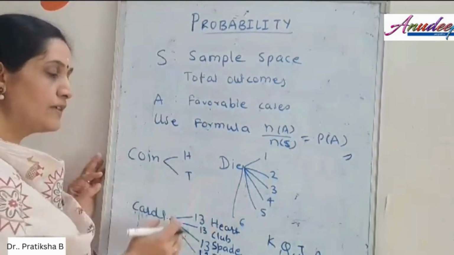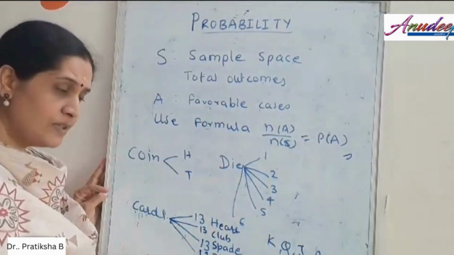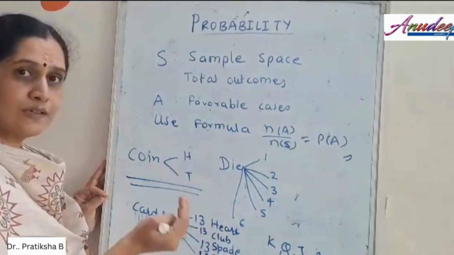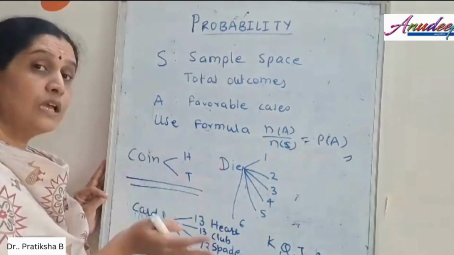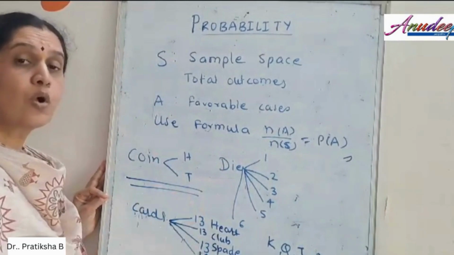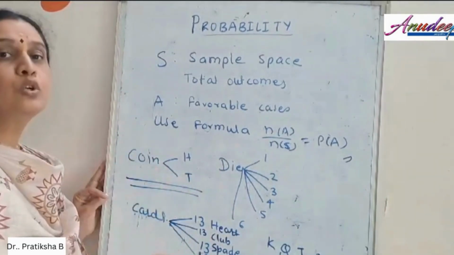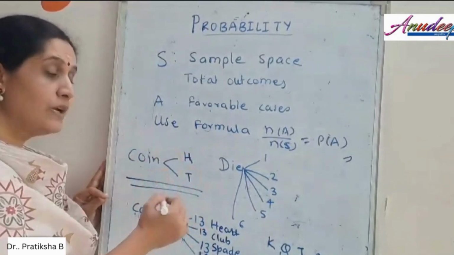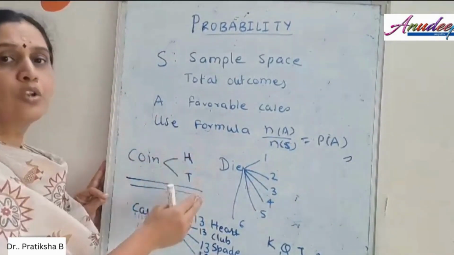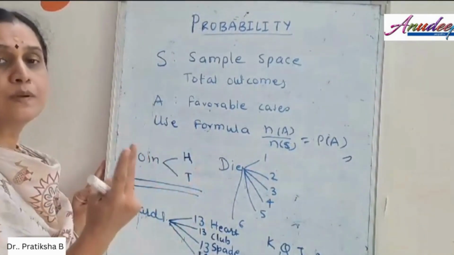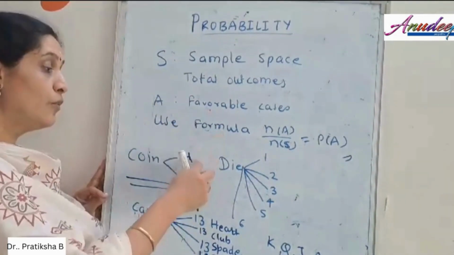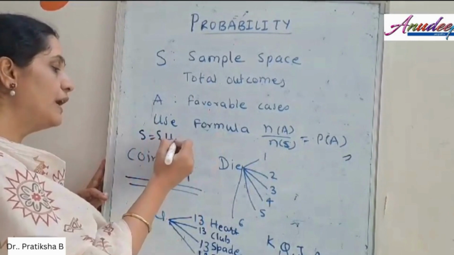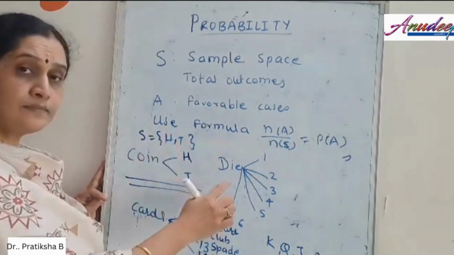Now there are a few examples that I have written on the screen. When we are dealing with the coin tossing experiment, if in the example you have been given that the coin is tossed, what is the number of outcomes that you will get? Either you will get a head or you will get a tail. So there are two possible outcomes. The sample space will consist of head and tail.